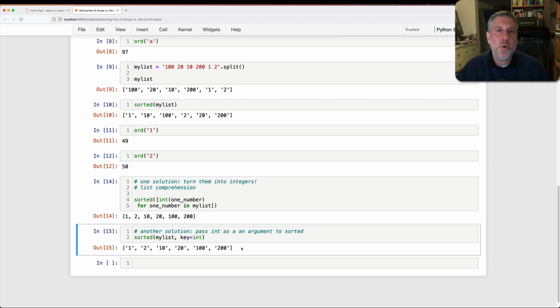But I've seen so often people get confused that they get input from the user or from a file or from the network. They have a string, they break it into words, and they're like, wait, why are these numbers not being sorted like numbers? Well, because as far as the computer is concerned, of course, they are not numbers. They are strings, and it will sort them accordingly.